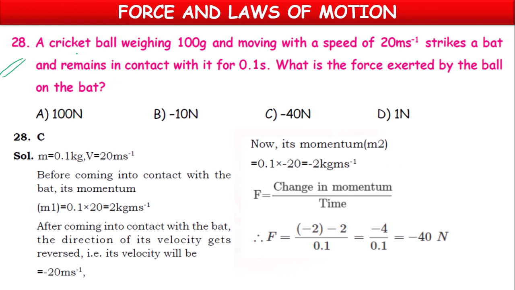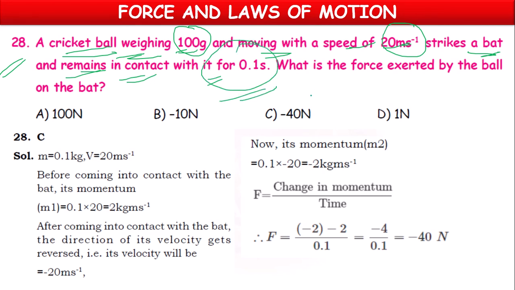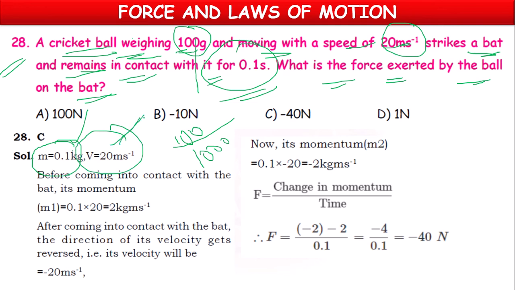Next, 28. A cricket ball weighing 100 grams and moving with a speed of 20 meters per second strikes a bat and remains in contact with it for 0.1 seconds. What is the force exerted by the ball on the bat? Here, the mass of the ball, 100 grams, means 100 by 1000 kg, which is equal to 0.1 kg. Velocity is 20 meter per second.